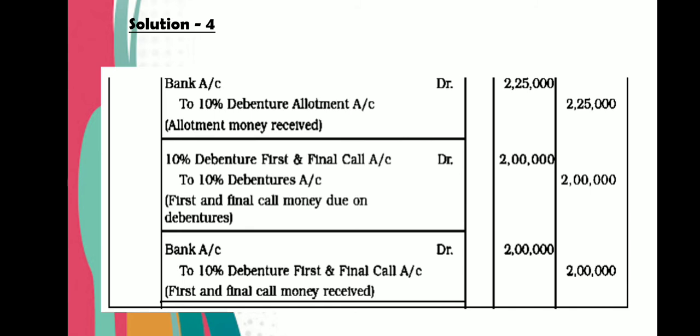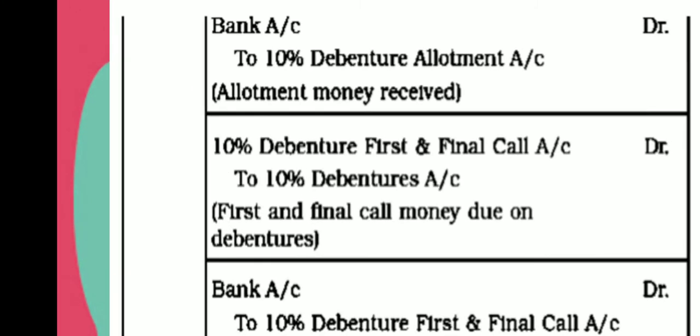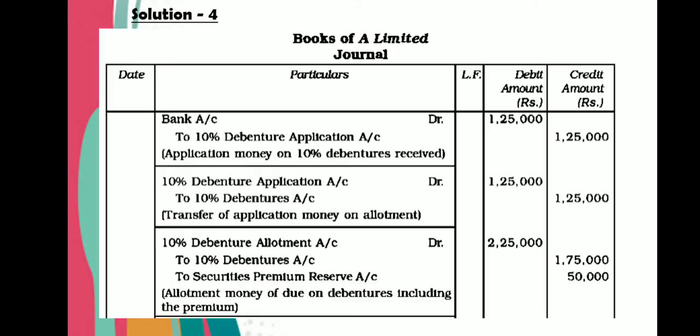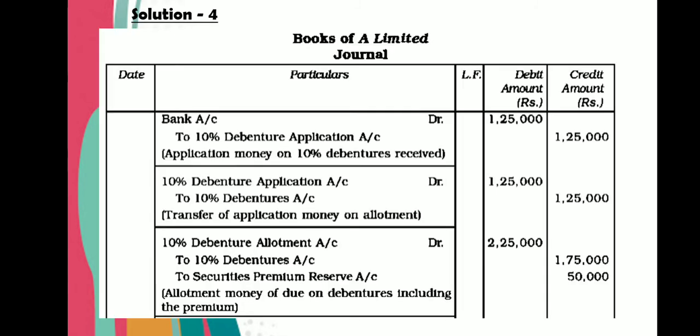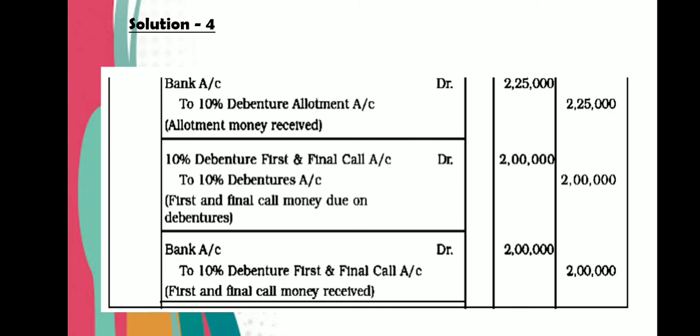Thereafter first call due, 10% debenture first and final call to 10% debenture account 2 lakh. How has this 2 lakh come? So we know the number of debentures is 5,000 and first and final call money is 40. So 5,000 into 40, so 2 lakh rupees come in this way. The last entry would be for the receipt of the first call money, bank account debit to 10% debenture first and final call 2 lakh rupees.